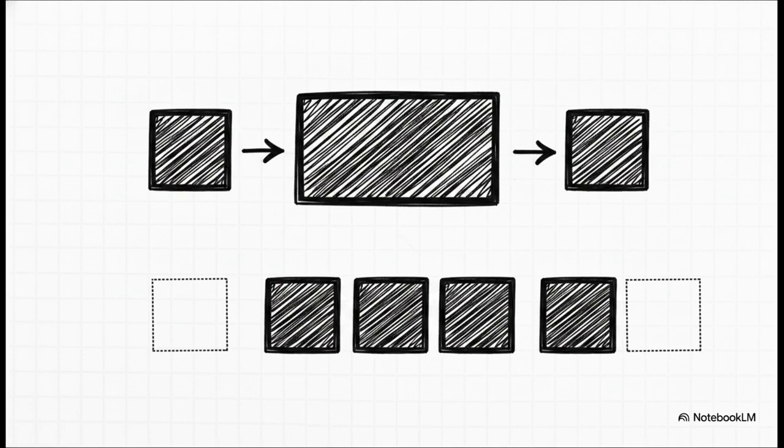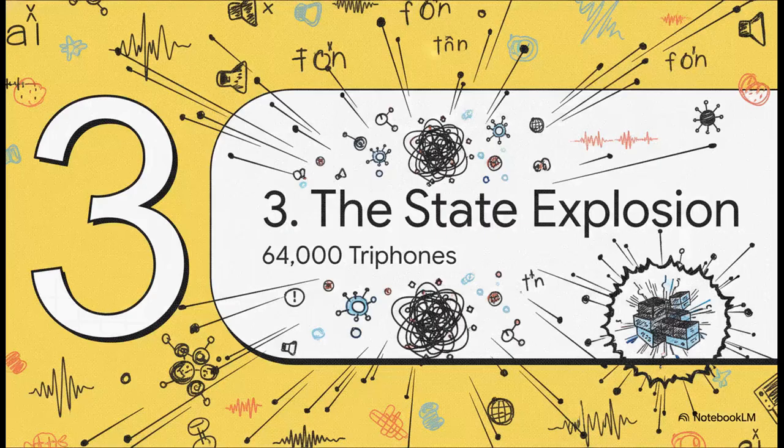So our first triphone is silence minus K plus A. That translates to the phoneme K, given that there is silence to its left and the vowel A to its right. We do the same thing for the middle vowel and then the closing consonant. By doing this, we are massively enriching our data model with crucial environmental context. Section 3, the state explosion.